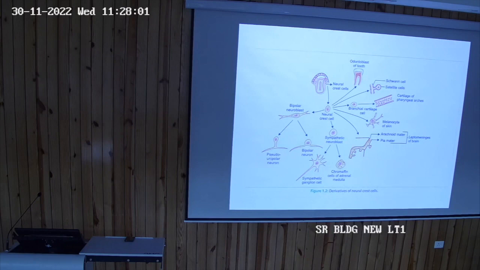The central nervous system includes the brain and spinal cord. The brain is located in the cranial cavity, while the spinal cord is located in the vertebral column. These two, the brain and spinal cord, are put under the head of the central nervous system.